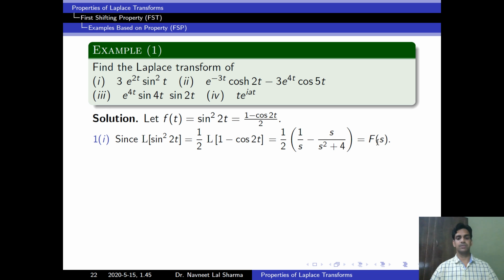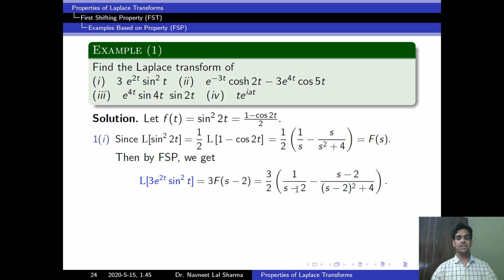Now we apply the first shifting property. In the first shifting property, according to our exponential function, we replace s by s minus 2. Then we get Laplace of 3 into e to the power 2t into sin square t is equal to 3 into f of s minus 2, replacing s by s minus 2. Then we get this. Look at this function: why are we simplifying it? We are simplifying because we don't know the Laplace of sin square t. Whatever formula we know, we have to convert the given function into that formula so we can solve our question.